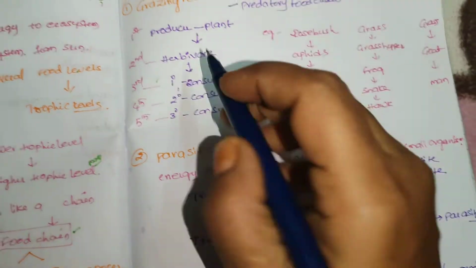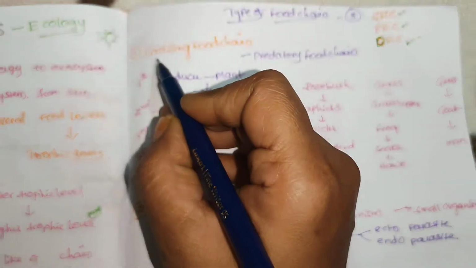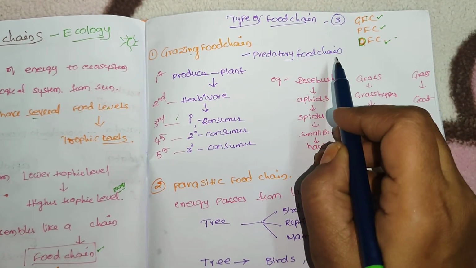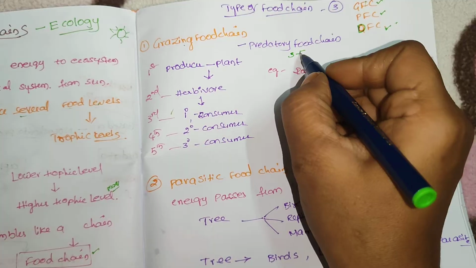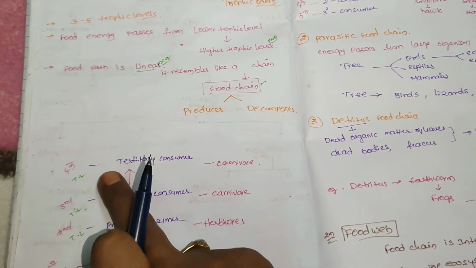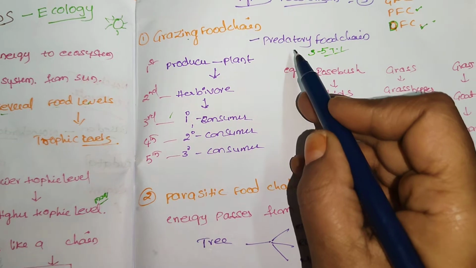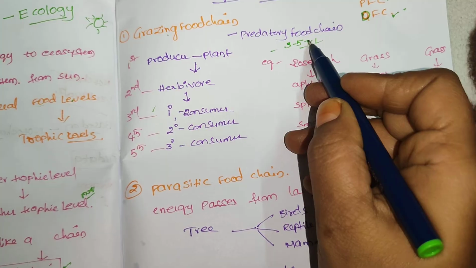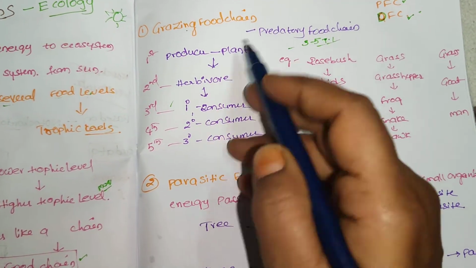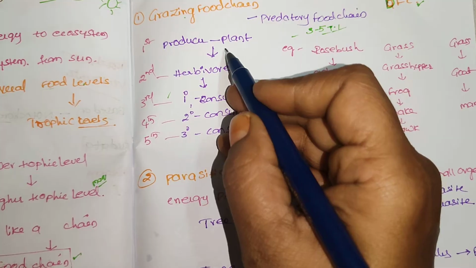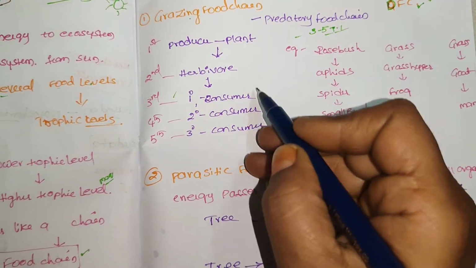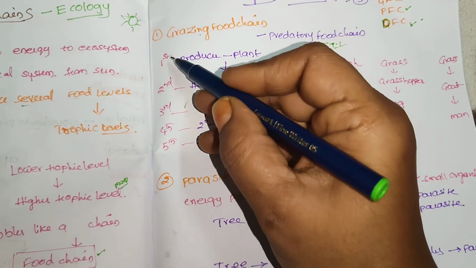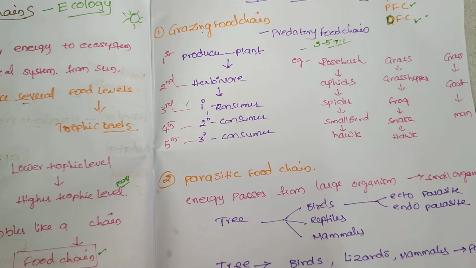Then the types of food chains. First, the grazing food chain. The name itself indicates grazing by the herbivore. It is also called a predatory food chain. It occupies 3 to 5 trophic levels. It starts with the producer or green plant, which is eaten by the herbivore, the primary consumer, then by the secondary consumer, then by the tertiary consumer. So this occupies 5 trophic levels.